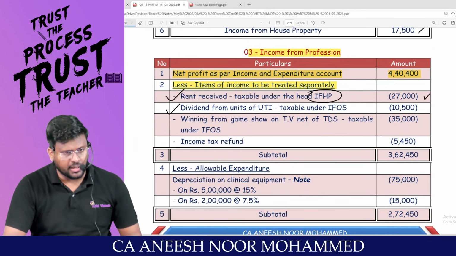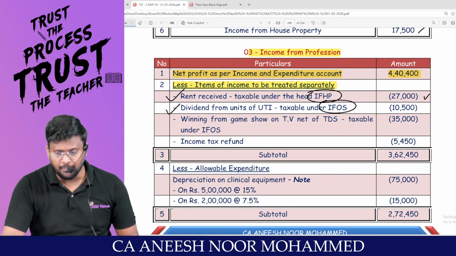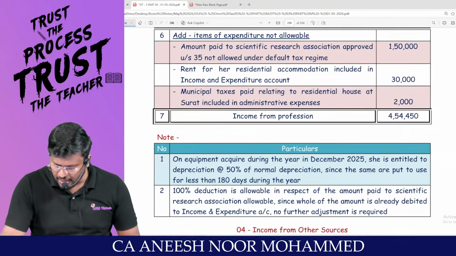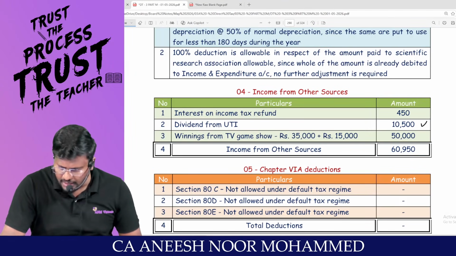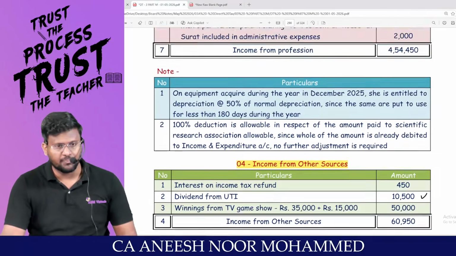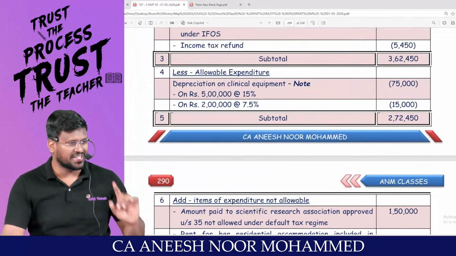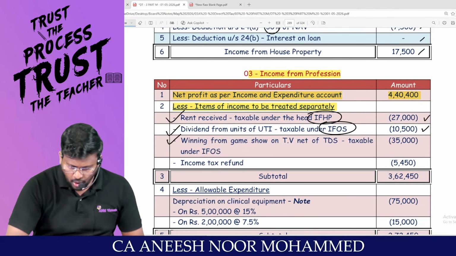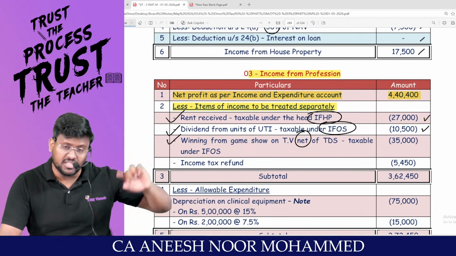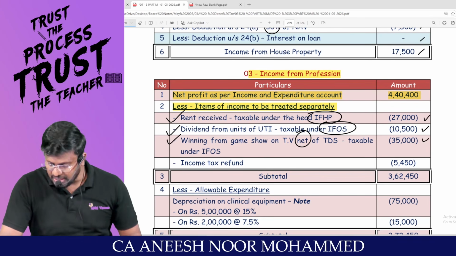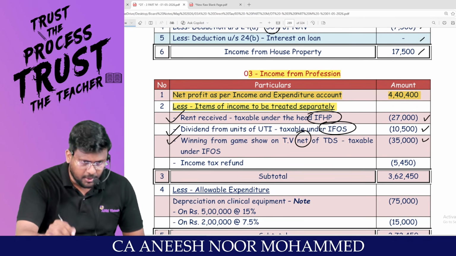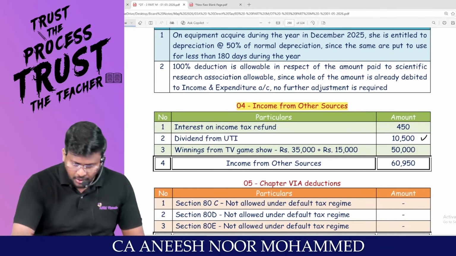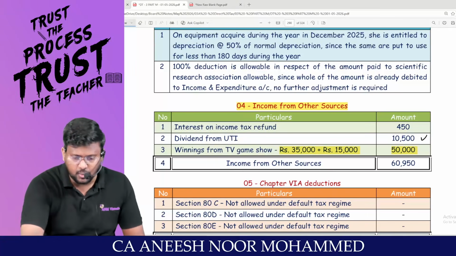Dividend from units of UTI. Sir, this is IFOS income, so it should be removed from PGBP. And this 10,500 should immediately be included in the IFOS, my dear lovable students. Immediately, otherwise you will forget, and it becomes double the work. Winnings from game show on TV net of TDS. How much was credited to P&L? 35,000. So you remove 35,000 from PGBP, but under the head IFOS, 35,000 plus 15,000 TDS, please include 50,000.